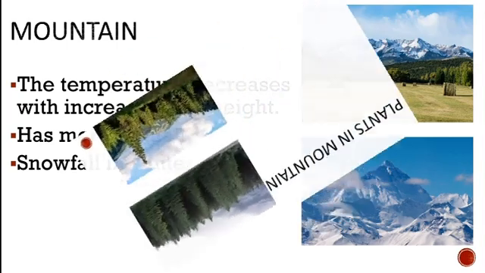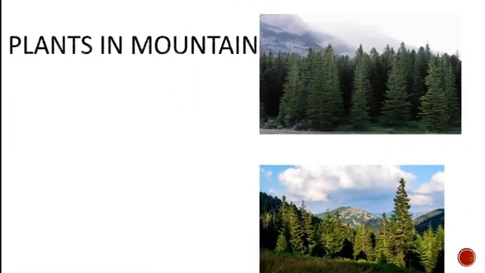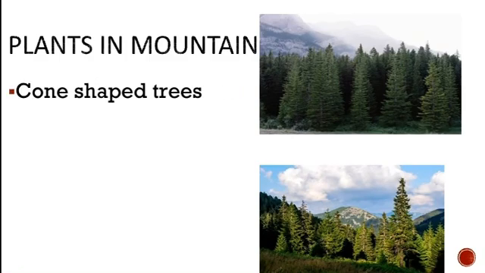Now let us see the plants in the mountain region, and how the plants get adapted in mountain regions. We mostly see cone-shaped trees. If you have ever seen them closely, the trees in mountain regions are in the shape of a cone. Do you know the reason why the trees are cone shaped?